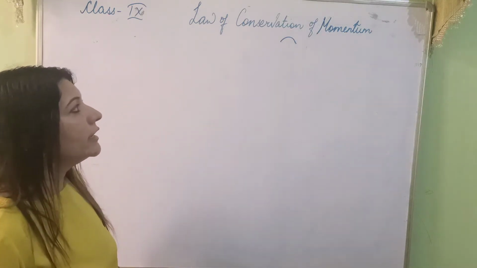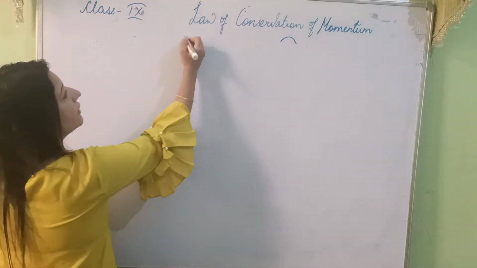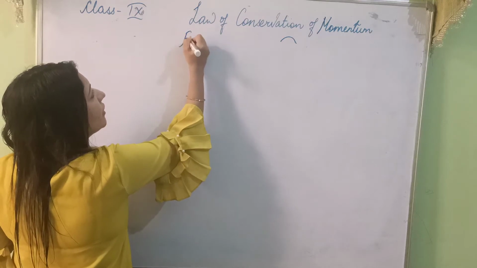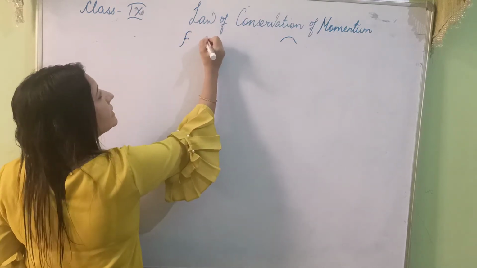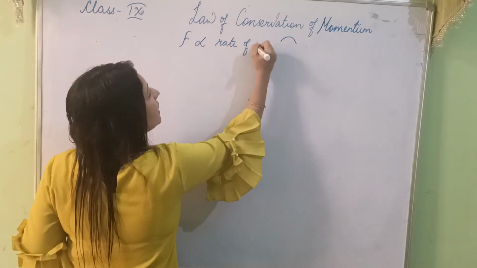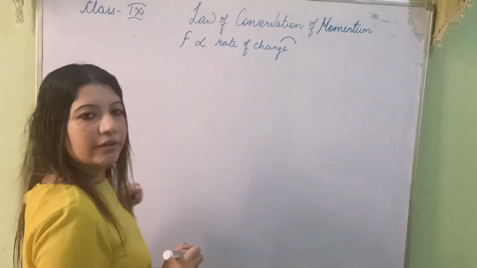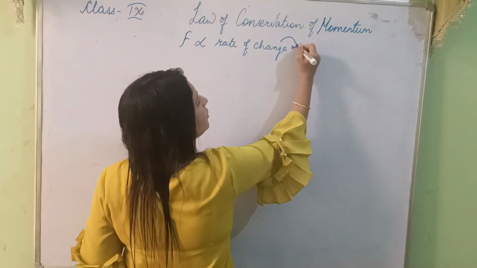So in our second law, Newton's second law of motion, what we studied was that force applied is directly proportional to rate of change of momentum. Please look at it very carefully and it is interrelated.